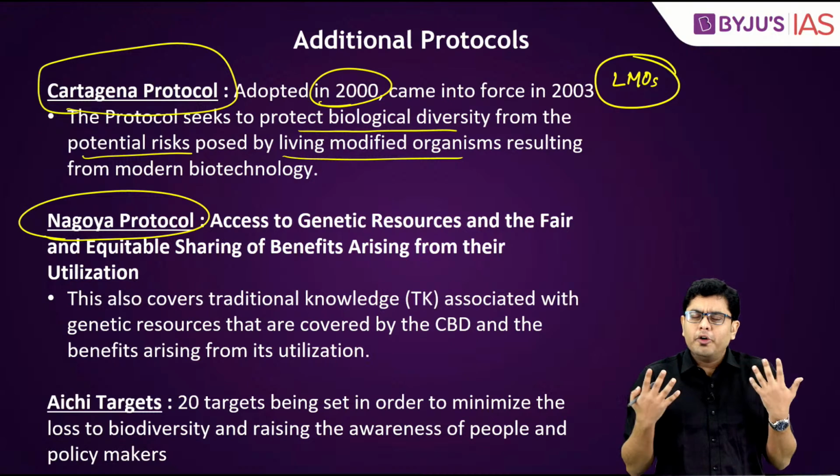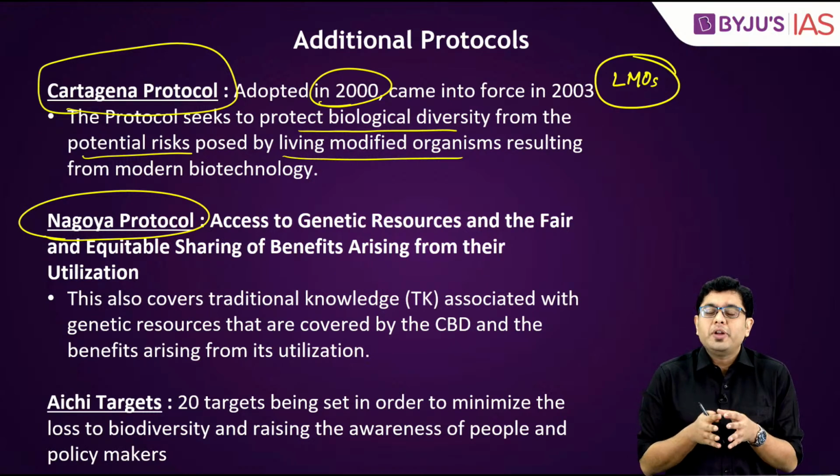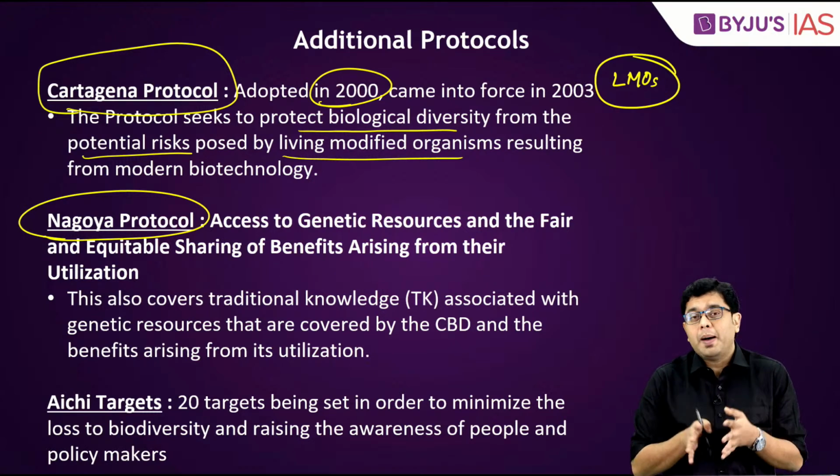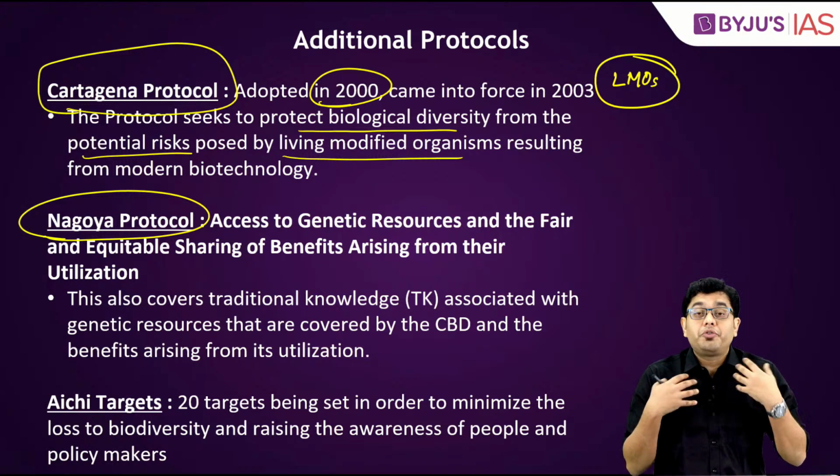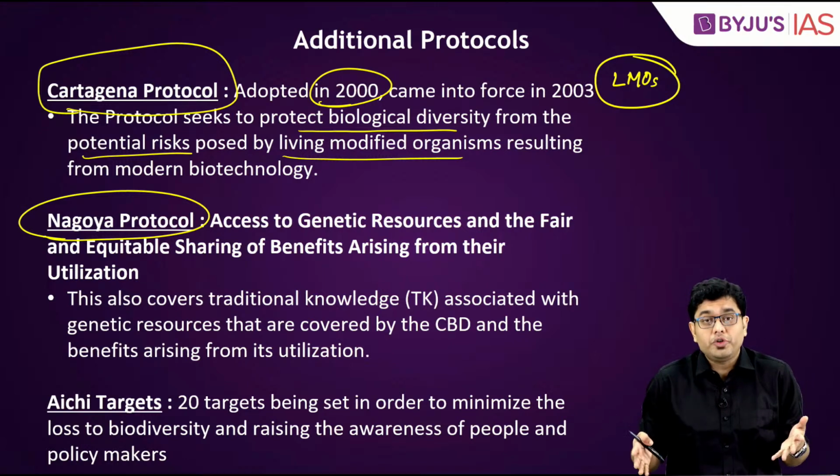So in many of the areas where biodiversity is present in huge numbers, you will find that many people and many tribes have been living there for centuries.